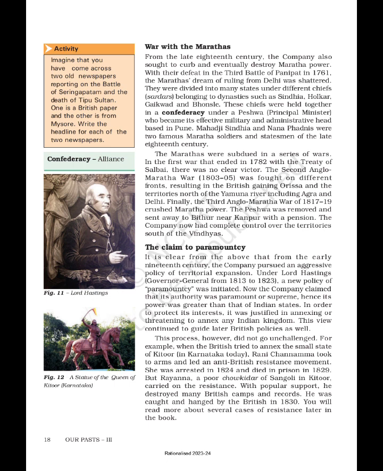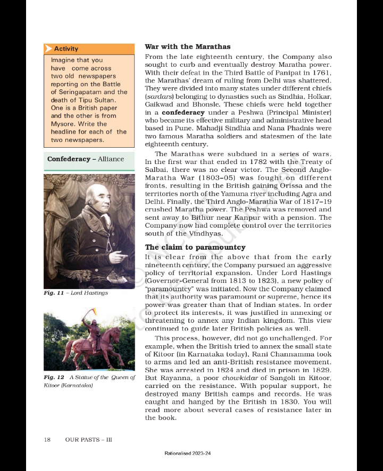The claim to paramountcy. Figure 11: Lord Hastings. It is clear from the above that from the early 19th century, the company pursued an aggressive policy of territorial expansion. Under Lord Hastings, Governor-General from 1813 to 1823, a new policy of paramountcy was initiated. Now the company claimed that its authority was paramount or supreme, hence its power was greater than that of Indian states. In order to protect its interests, it was justified in annexing or threatening to annex any Indian kingdom. This view continued to guide later British policies as well.